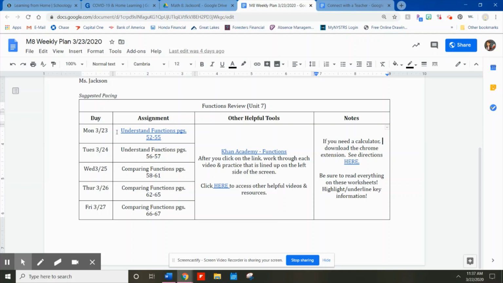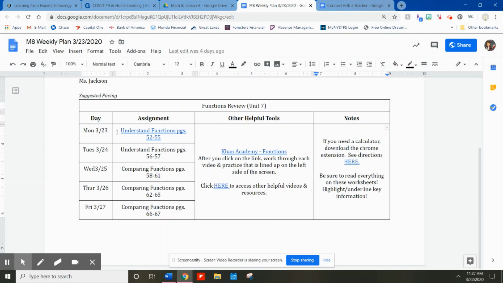Because I don't want to have to teach you guys, I would love to teach you over Zoom or Skype or through Schoology, but it's just too complicated and not all of you have internet access. So we're starting by reviewing from our last unit, and we're going to work backwards.